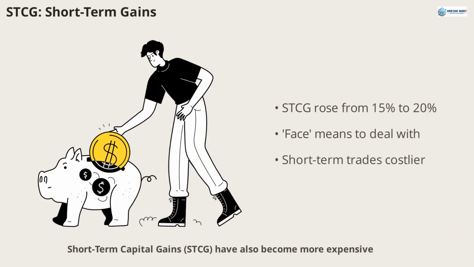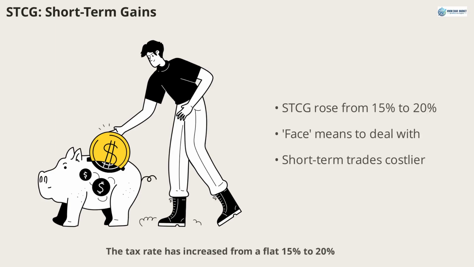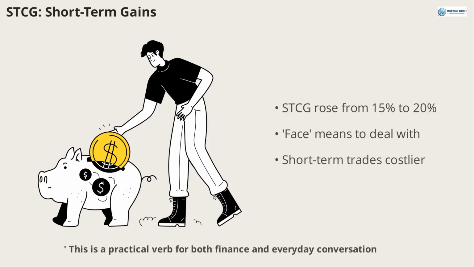Short-term capital gains, STCG, have also become more expensive. The tax rate has increased from a flat 15% to 20%. Investors must now face higher taxes on short-term trades. The verb face is commonly used in English to describe dealing with challenges or inevitable situations, such as face a higher tax bite. This is a practical verb for both finance and everyday conversation.